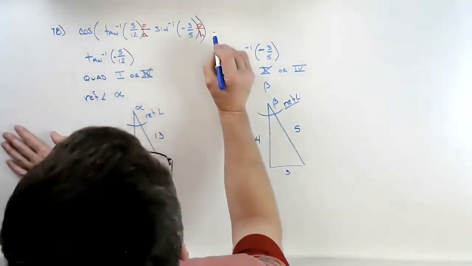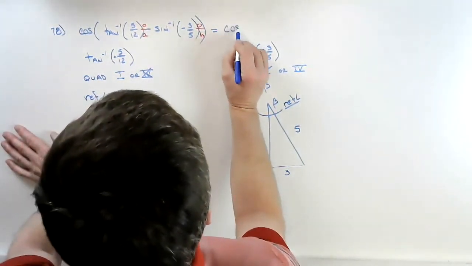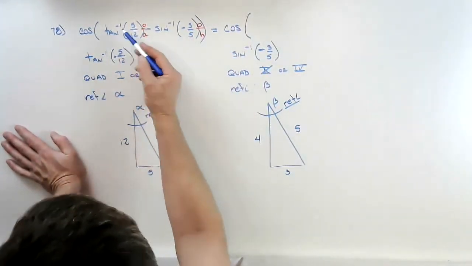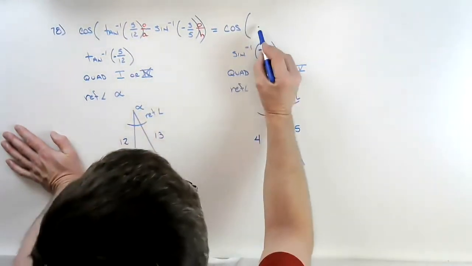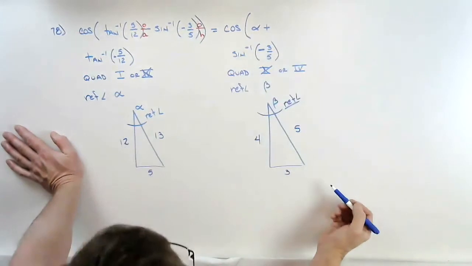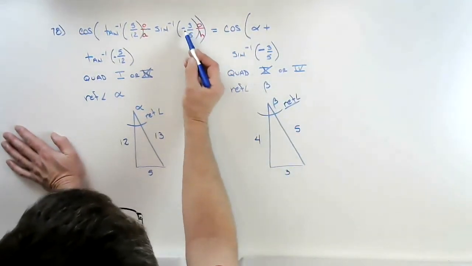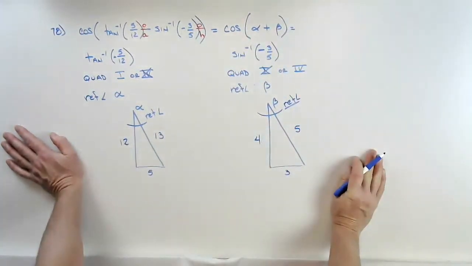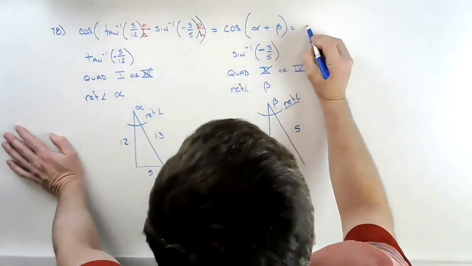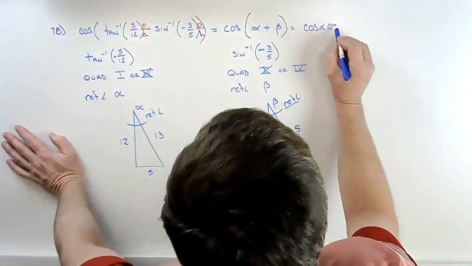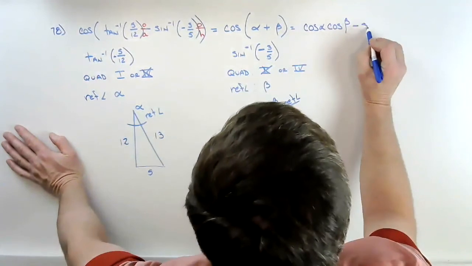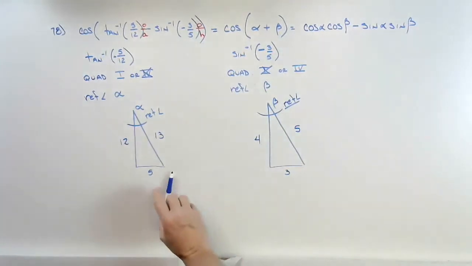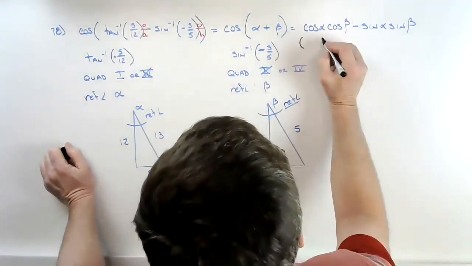So when I do this problem, I now have cosine. For inverse tangent of 5/12, the angle I got is alpha. For inverse sine of -3/5, the angle I got was beta. Now I'm left with an identity that I know how to find. That's cosine alpha, cosine beta minus sine alpha, sine beta. And again, I do this by thinking about this as being fill in the blanks.